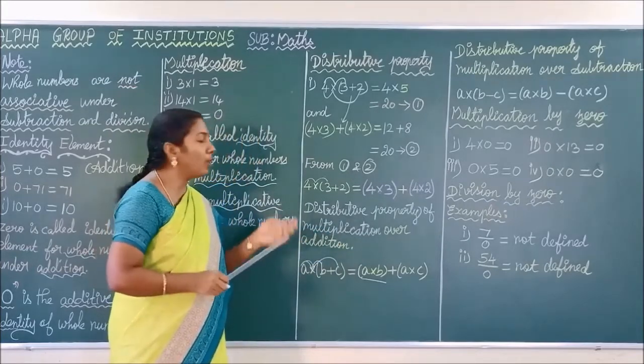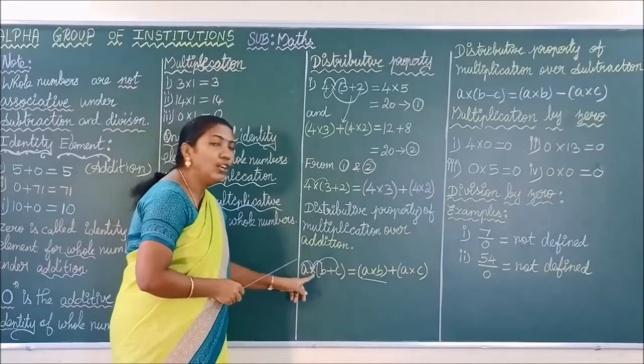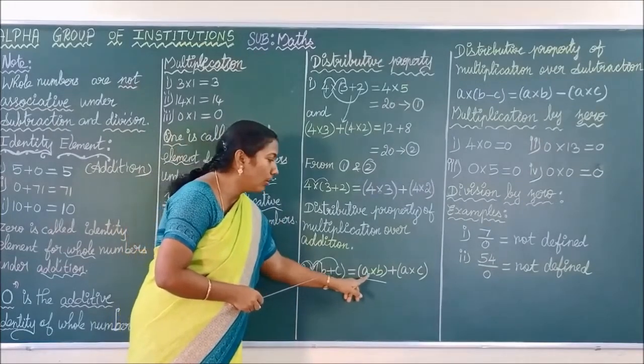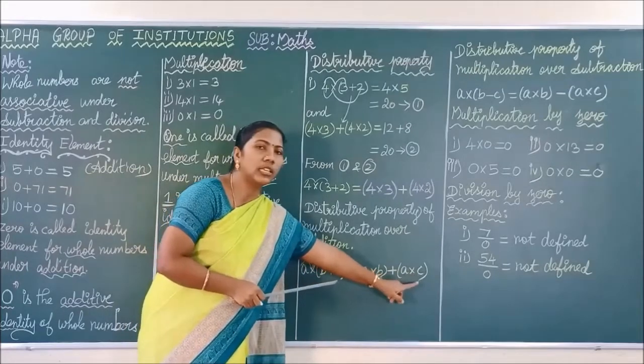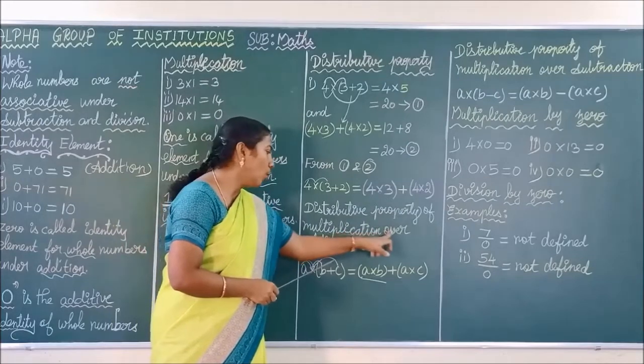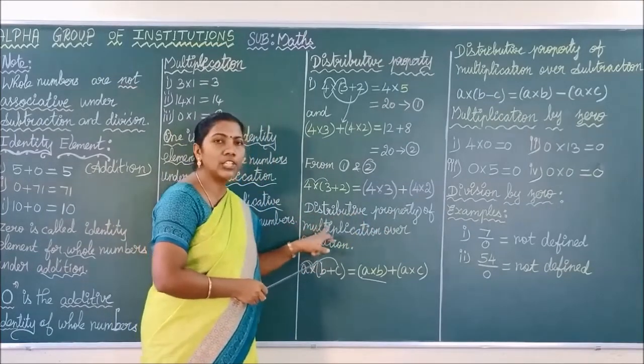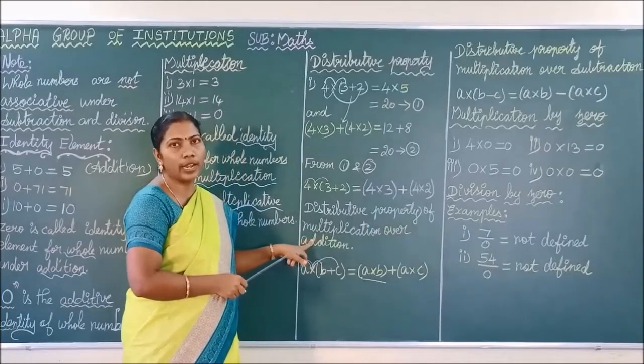In the exam paper, what will the question be like? In the question paper, the question will be like this: A into (B plus C) is equal to A into B plus A into C. This is called dash property of dash over dash. So you have to write distributive property of multiplication over addition. You have to write like this.